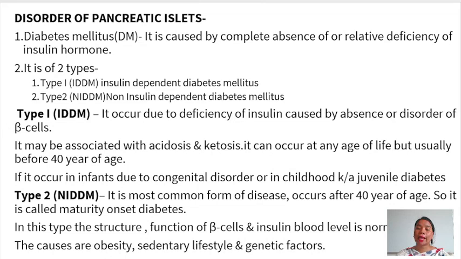So type 2 is independent of insulin. That means the beta cells and the concentration of insulin are normal, whereas other factors such as obesity, sedentary lifestyle, and genetic factors are the cause for type 2 diabetes mellitus.